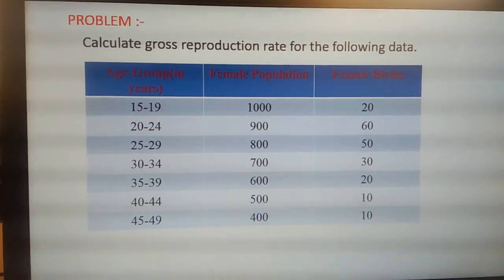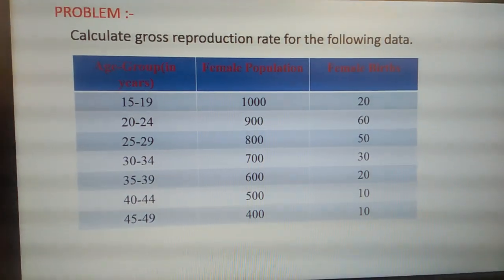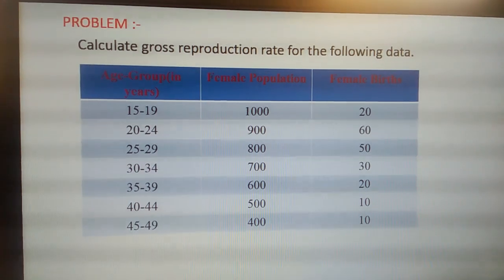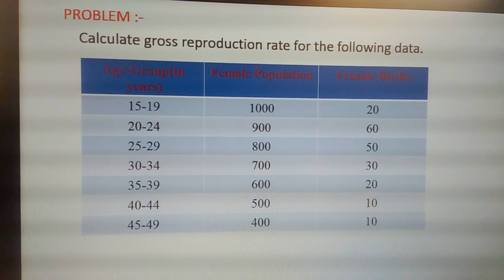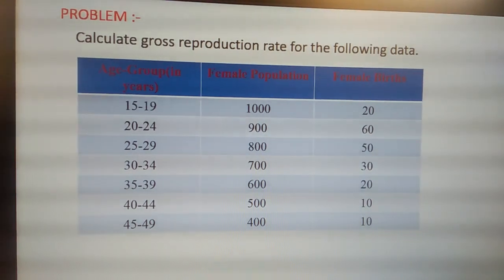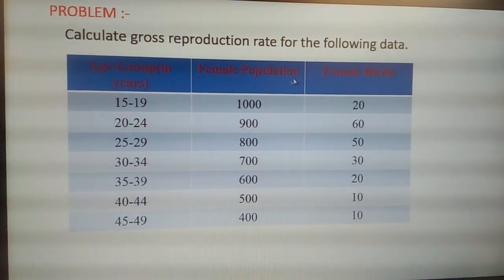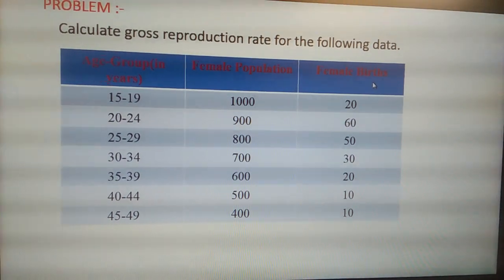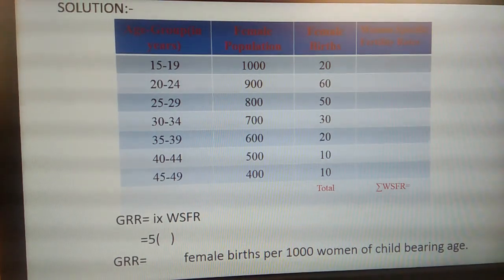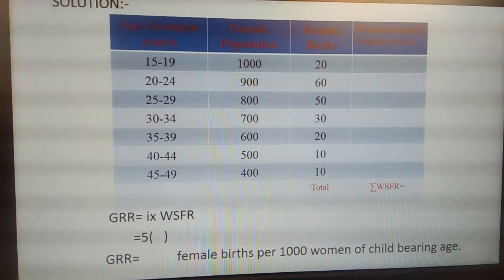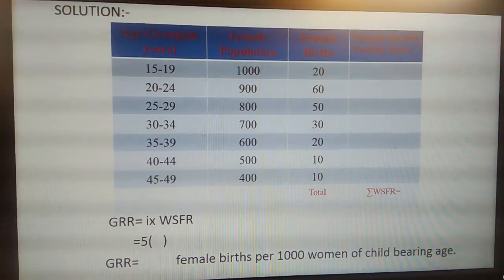Now let us solve the problem of GRR. Here we have the data. Calculate gross reproduction rate for the following data. The first column is about age group. It is clearly mentioned that it starts from 15 and ends at 49. Second column, here we have the female population, and the third column, the female births. So now let us calculate the problem here. We have to rewrite the given data: age group, female population, female births.